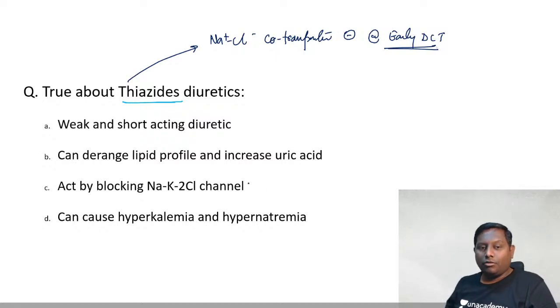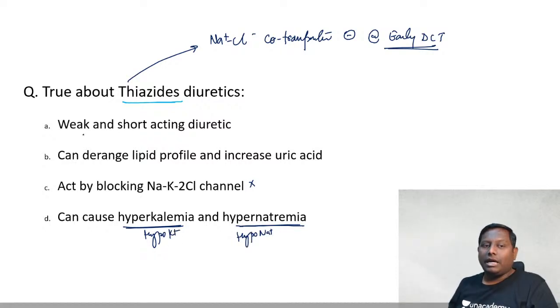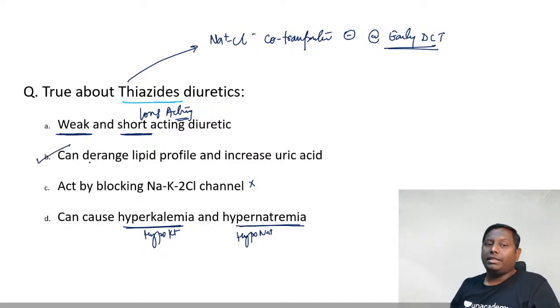All right. So this is ruled out. It can cause hyperkalemia? It's a diuretic, no. It will never cause hyperkalemia or hypernatremia. They are going to cause hypokalemia or hyponatremia. That is one thing. They are slow acting diuretics, but long acting, not short acting. Thiazide diuretics are long acting, that is why they are preferred in the management of hypertension, but they can derange the lipid profile and increase the uric acid as well.